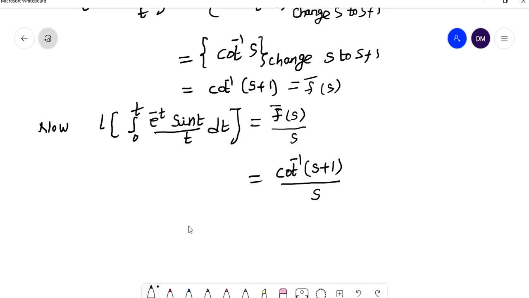Now finally what do we want? Finally we want the Laplace transform of t into integral 0 to t e power minus t sin t by t into dt. That is what we require. How can you find that value? By using the multiplication by t power n property.